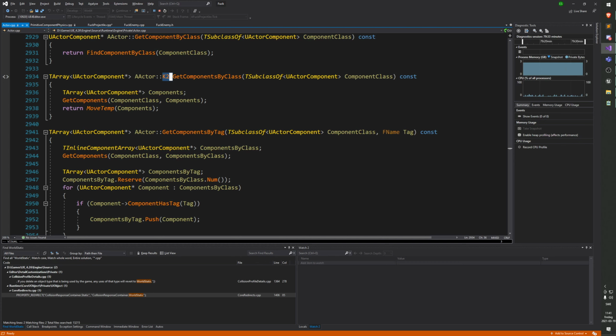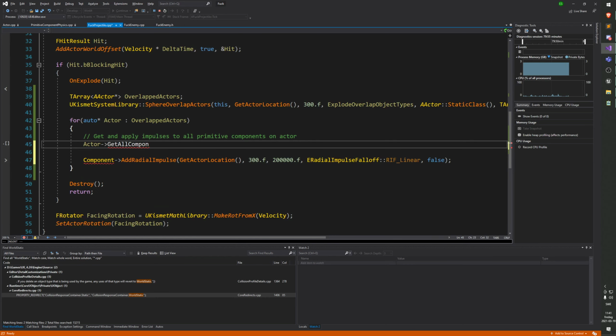This is the prefix that they use sometimes for blueprint functions back when it was called Kismet. So okay, let's call that, even though it's K2 underscore, which usually means it's pretty scary. But let's use this anyways. I'm kind of regretting this, but let's just go. So I will do K2 underscore get components by class. There we go. This one doesn't have a template version because it is a Kismet function. So we have to supply a subclass of here.